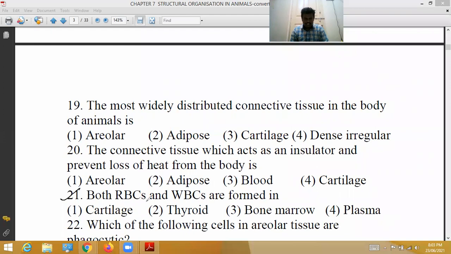Next, 21st question. Both red blood cells and white blood cells are formed in, it is a very direct question, bone marrow. Both the cells are formed in bone marrow. Okay, so see here, inside the long bony cavity, there is a space present.